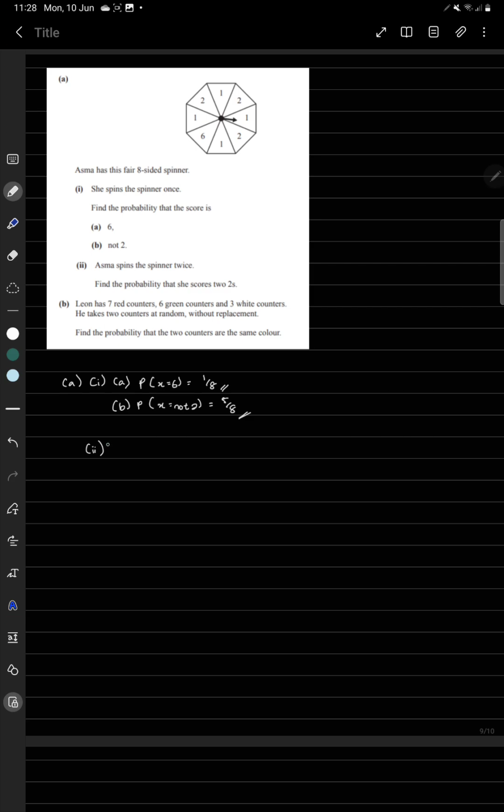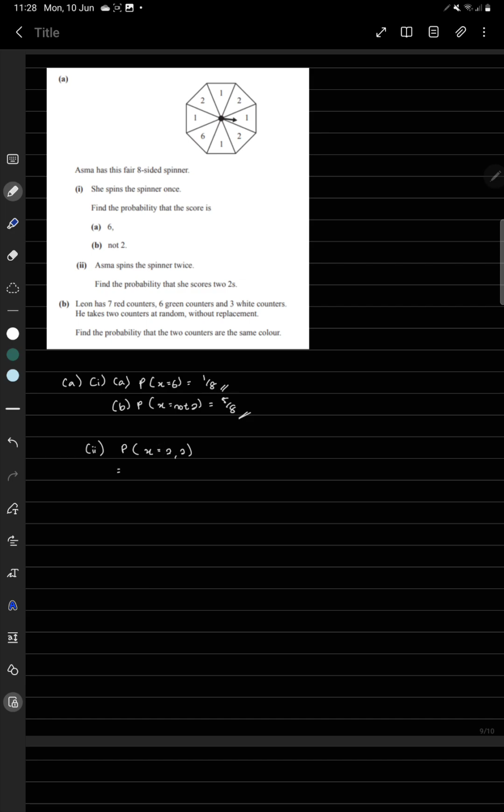It says here, Asma spins the spinner twice. Find the probability that she scores two 2s. So it has to be the probability of x is equal to 2 and then 2. Both 2s. Now, note that when the spinner lands on a certain number, you don't take out that number. We can assume that it's a fixed cardboard, right? You're not going to cut that cardboard out if it's been chosen. So assume everything is fixed.